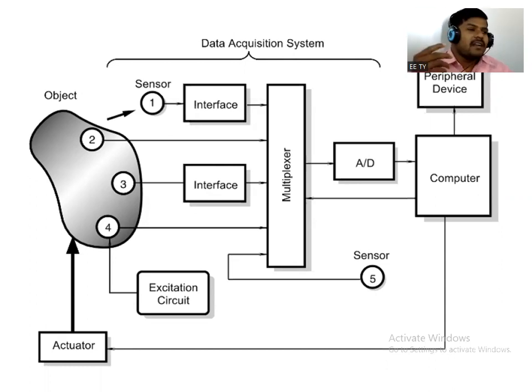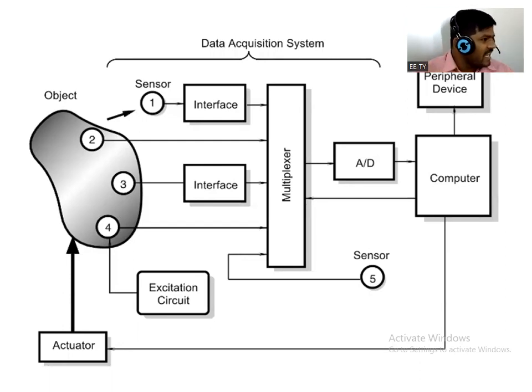So there is the data acquisition system, or generally we now use a SCADA system, supervisory control and data acquisition. So this sensor will come along with a data acquisition system, right? Now see, we will understand by considering one block diagram.